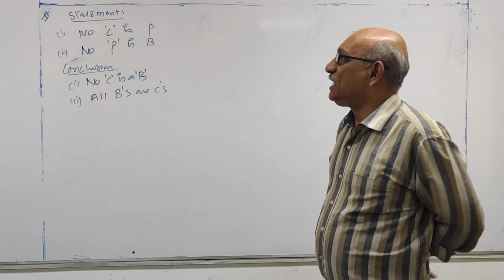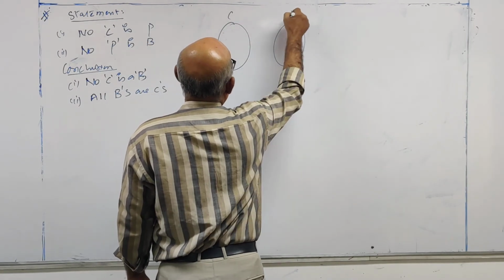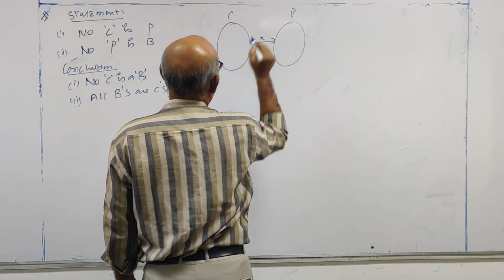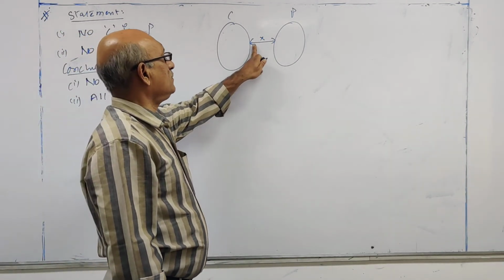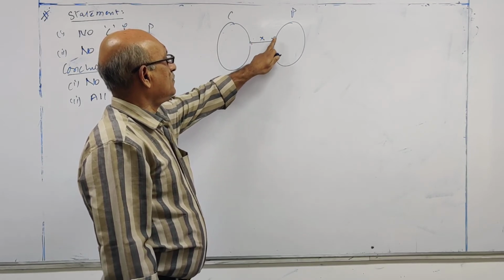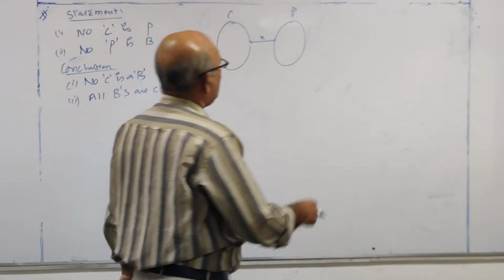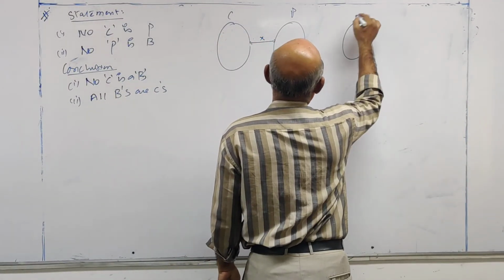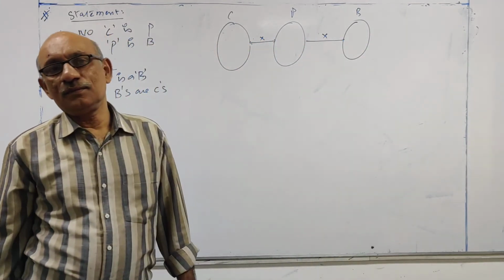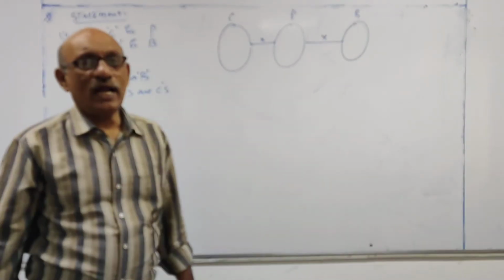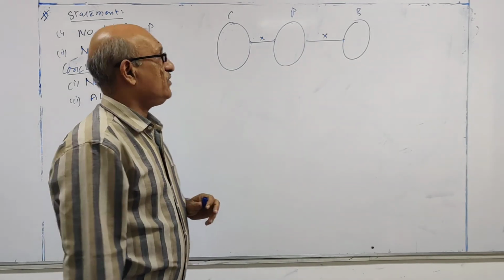Now look at this. No C is P. This is C, this is P. There is no connection at all. So whenever there is no connection, they are disjoint sets. One way of presentation is to draw a line and put a cross over it. And no P is B. This is P. Again between P and B, there is no connection. So again a line is drawn and a cross is placed. Whether you put the cross or not, these three are disjoint sets.